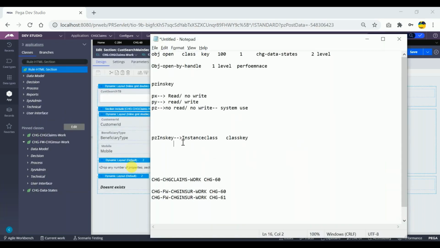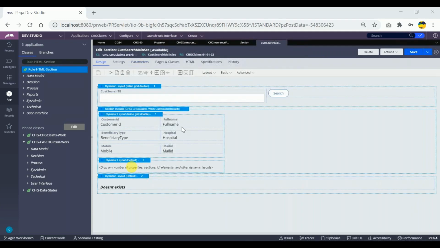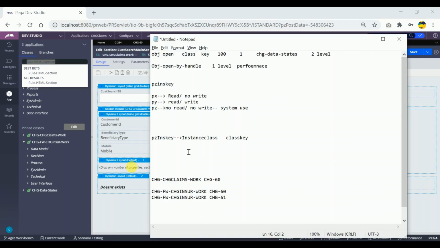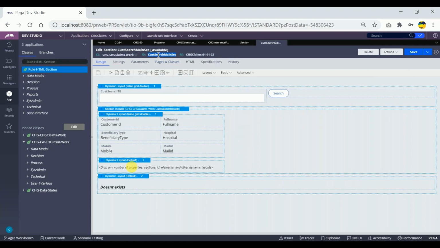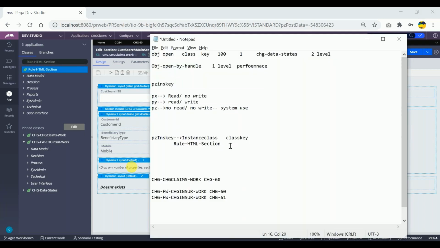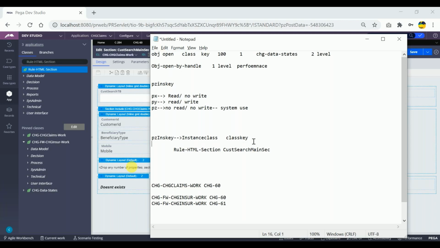Based on this, what will be the pzInsKey of this section rule? The instance class here will be rule HTML section, space, class key. What will be the class key? This will be the class key. Clear? This is how we have to derive the pzInsKey.